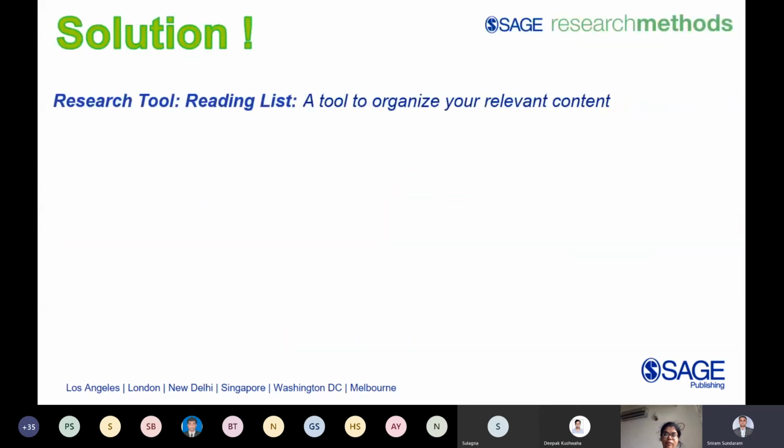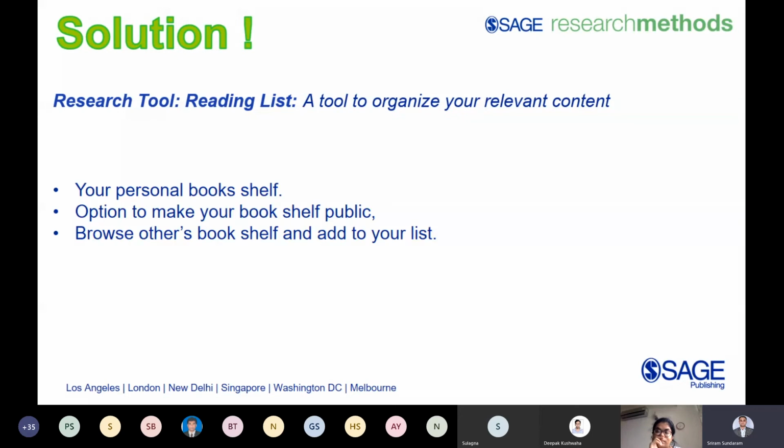So we have a solution in the platform, which is nothing but our research tool, which is called Reading List. What is a reading list? A reading list is a tool to organize your relevant content in the platform itself. It has 3 features to it. One, it is your personal bookshelf. As I was mentioning, there are a few personalizations that you can do in this platform. One is this reading list. Earlier we saw saved searches. Right now, if you are selecting a book or a chapter, you can actually save it in your personal bookshelf.